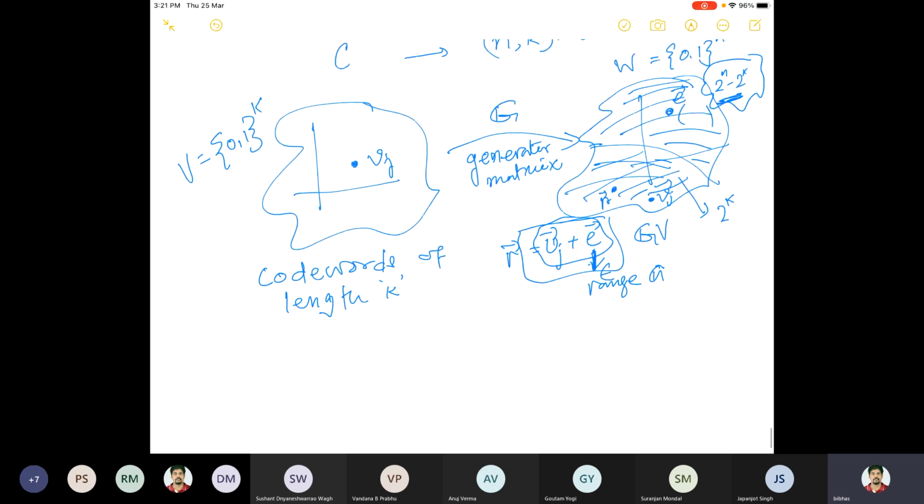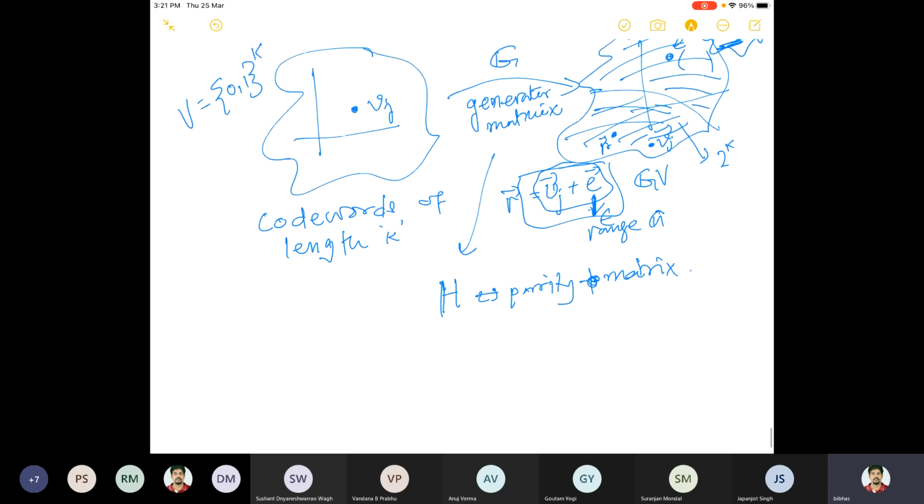Yeah. So this was the generator matrix, and then we talked about something called H, which is called the parity check matrix. We know how to construct it, so I'm not writing it again. If there is a code word, then the way it is constructed, V times H is equal to 0.